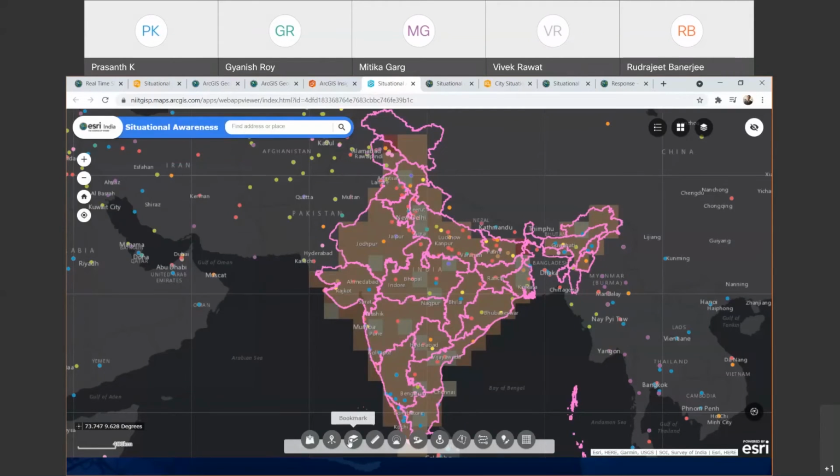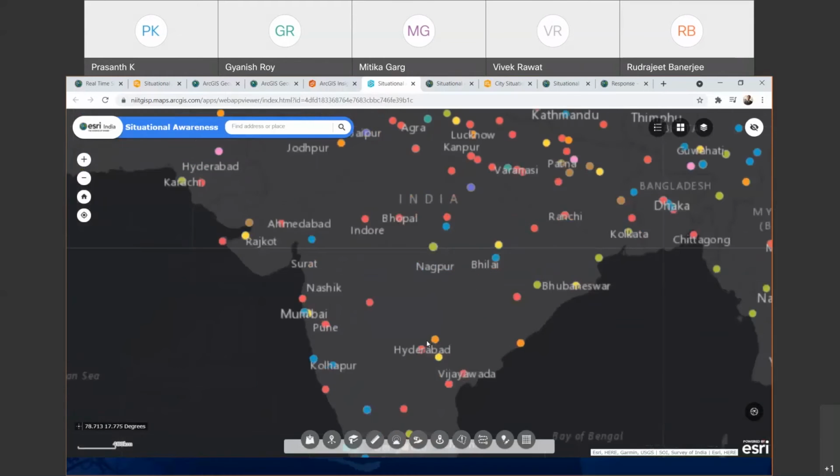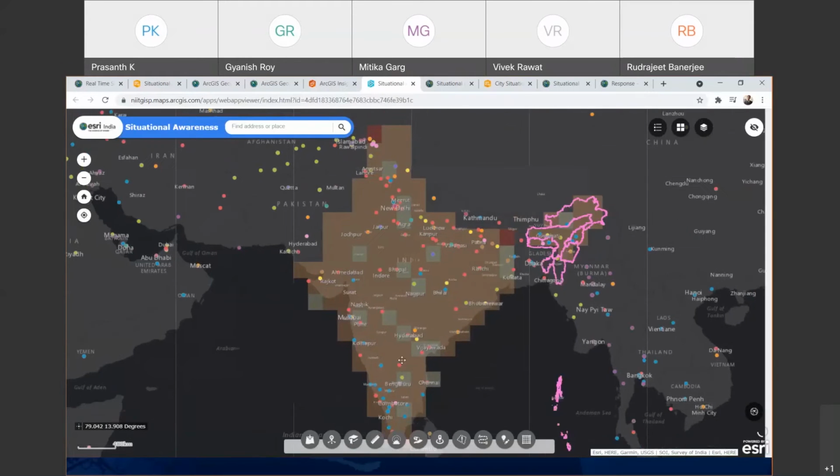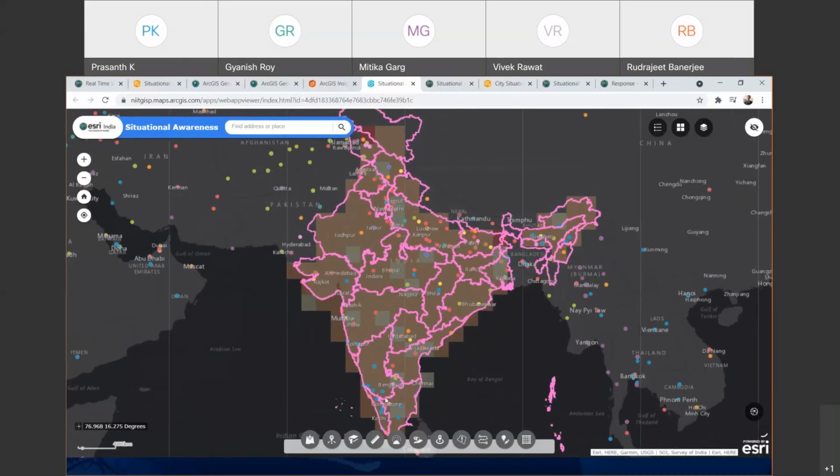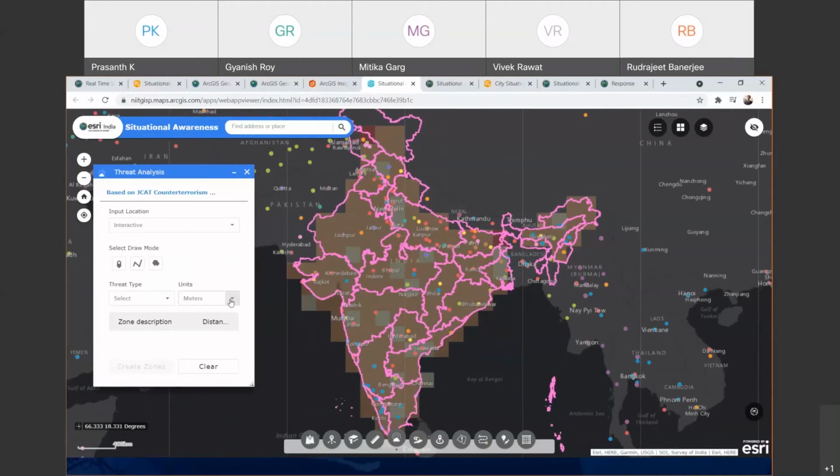You will be able to create bookmarks to a specific set of layers or to a specific set of states or areas, and you will be able to do threat analysis. So this is an example where I configured.